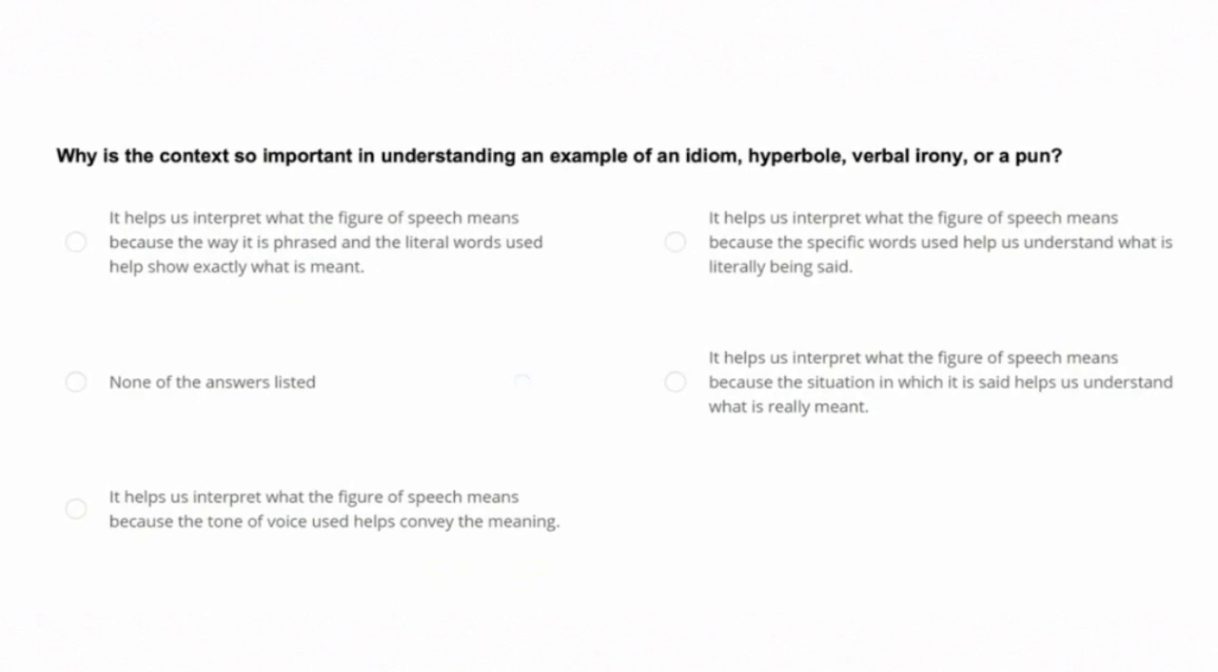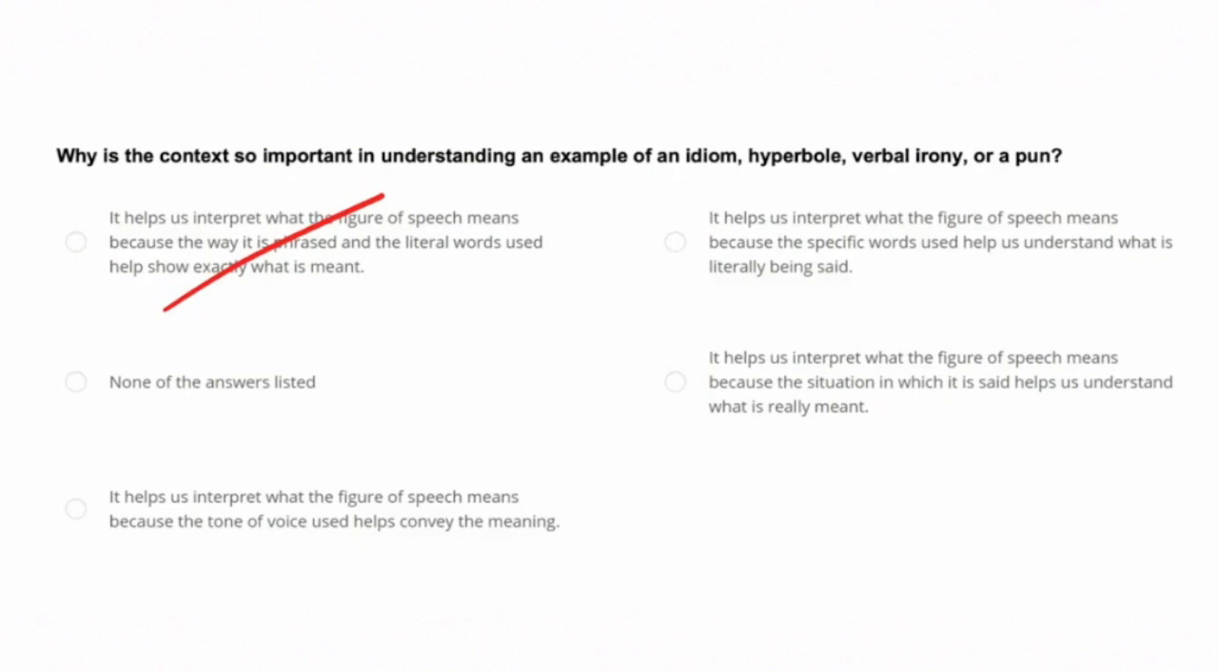The next problem asks, why is the context so important in understanding an example of an idiom, hyperbole, verbal irony, or a pun? Well, let's look at our options. First one, it helps us interpret what the figure of speech means because the way it is phrased and the literal words used help show exactly what is meant. The problem with this answer is that it says literal words, and literal words are not enough when it comes to figures of speech, which is why we need context. So this answer is going to be wrong.